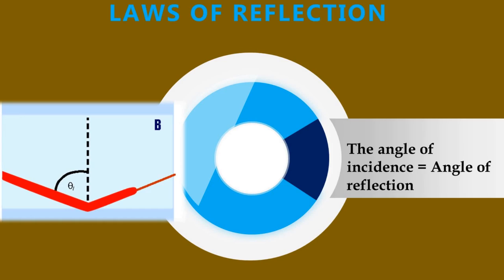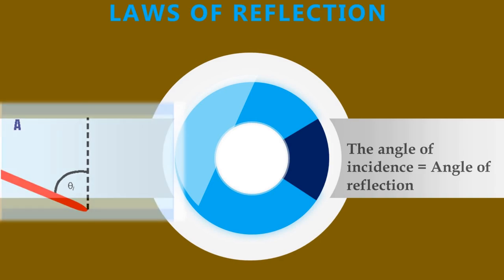The second law of reflection states that the angle of incidence equals the angle of reflection. We saw the angle of incidence, the angle formed between the incident ray and the normal, equals the reflected angle. That is the angle formed between the reflected ray and the normal.